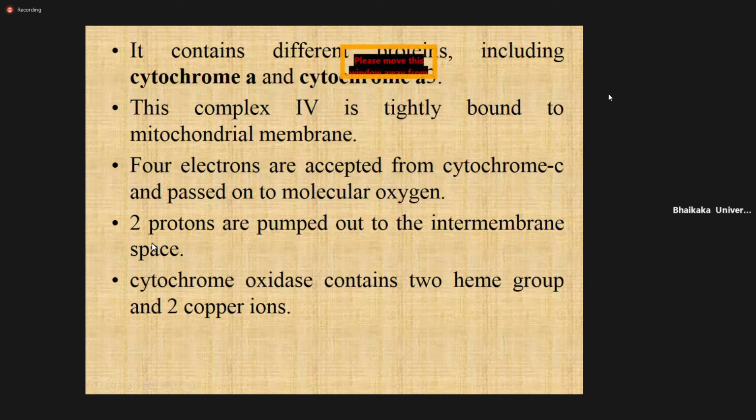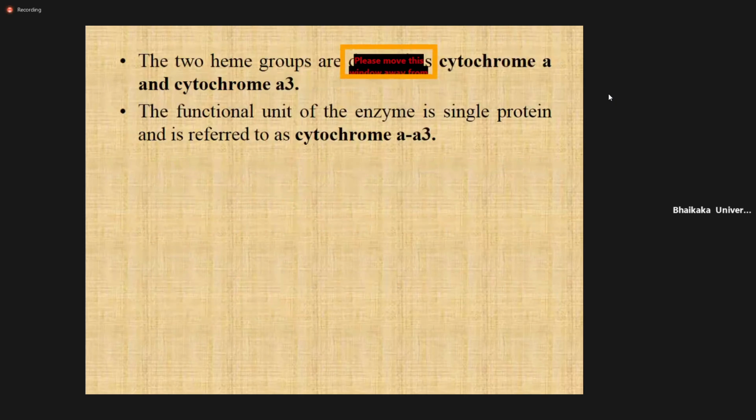So the function of complex 4 is to accept the electron from cytochrome C and give this electron to molecular oxygen, which will be converted into H2O, water. During this conversion, ADP phosphorylation occurs and forms ATP. And this complex 4 contains 2 copper ions.